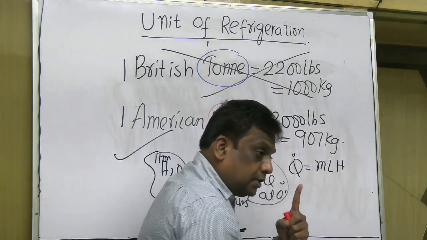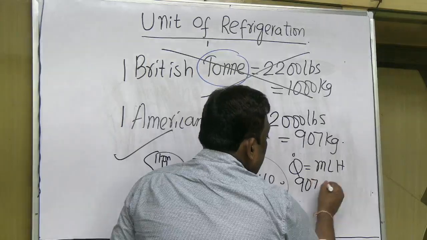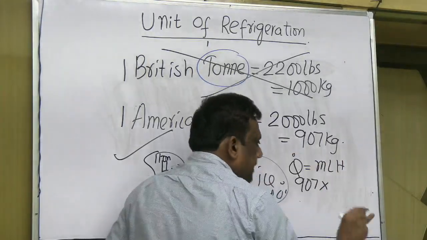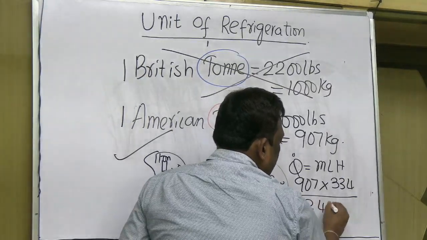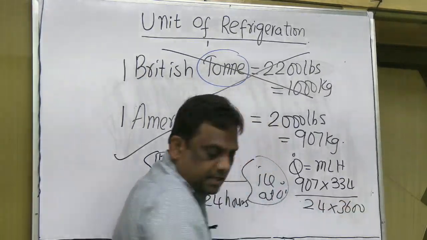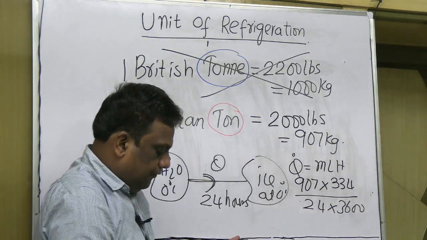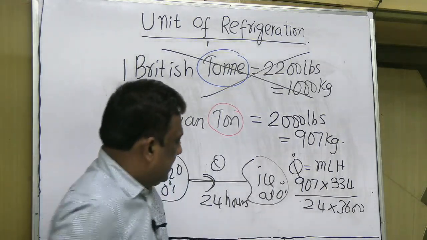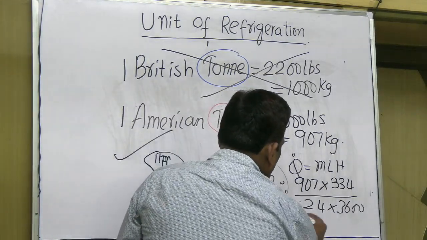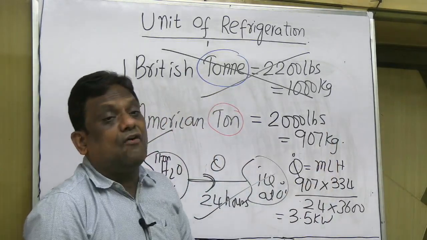Please note that m is not 1000 kg, it is 907 because I am taking American ton. Latent heat is 334, and it is 24 into 3600. 907 into 334 divided by 24 by 3600 is 3.5. Excellent. This is 3.5 kilowatt and this is known as 1 ton of refrigeration.